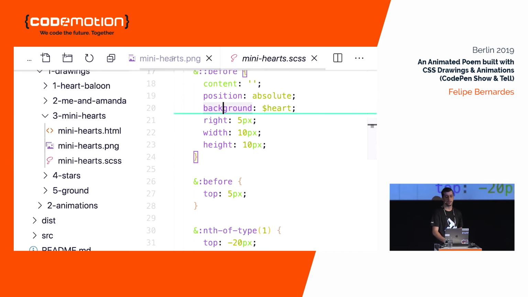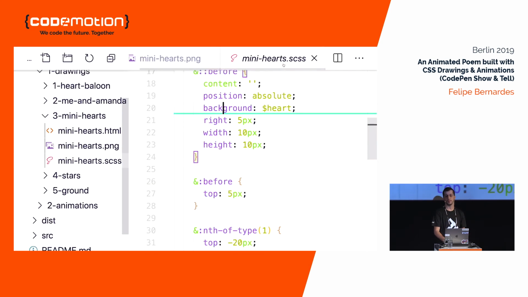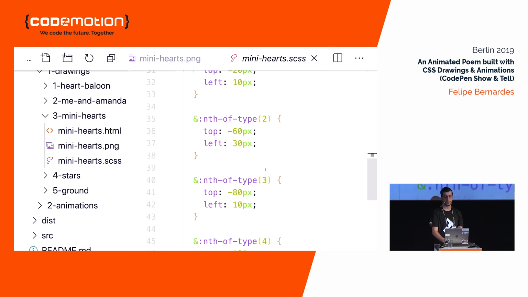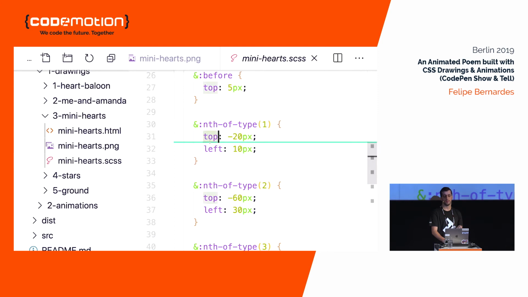The trick here is, if we look into the image, the mini hearts are in different positions of the screen, right? How do we do that? So I'm selecting here each one of the mini hearts. Now here the first one, the second one, the third, and the fourth. And the difference between them is they have different values for the top and left values.